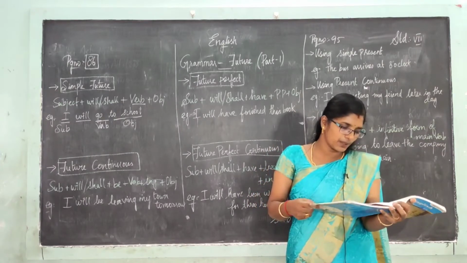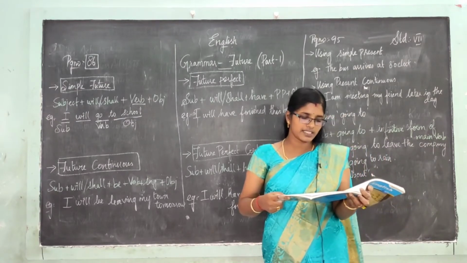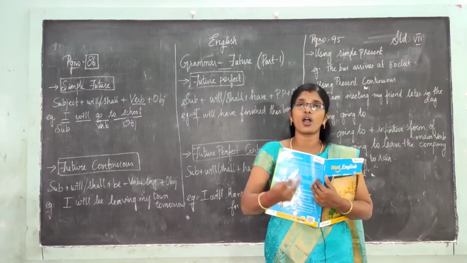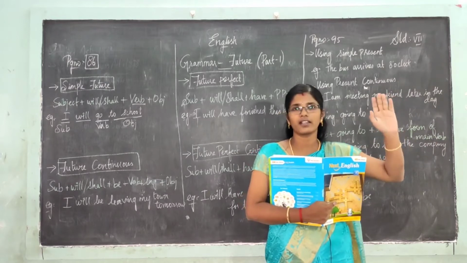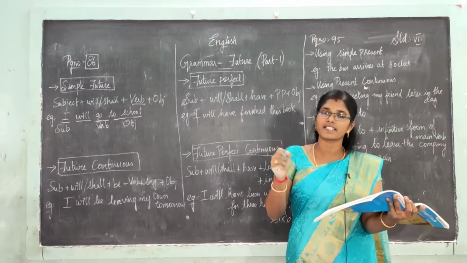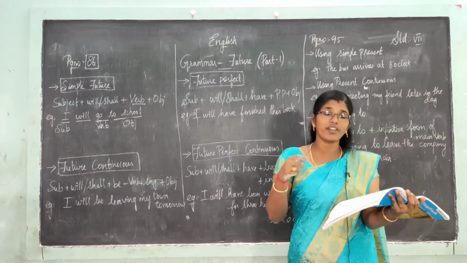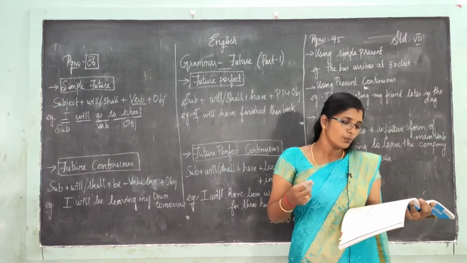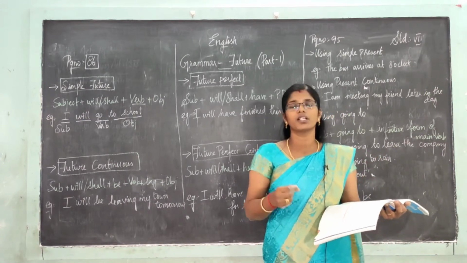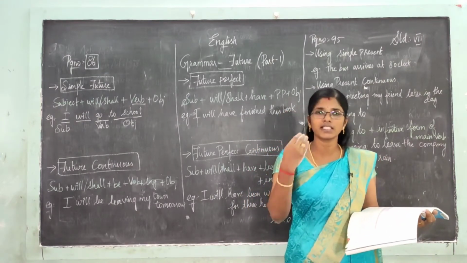Next, with you to give orders: you will go upstairs and tell her that there's a parcel waiting for her. That is, if you are giving an order to someone, we say you can go there, right? So you will go upstairs and tell her that there is a parcel waiting for her. Okay? Next, with you in the interrogative form, to give an invitation. Will you come over for tea sometime? Will you come to my home, we ask, right? Will you come? Will you do this for me? So what is that? Invitation. Inviting her to do that.